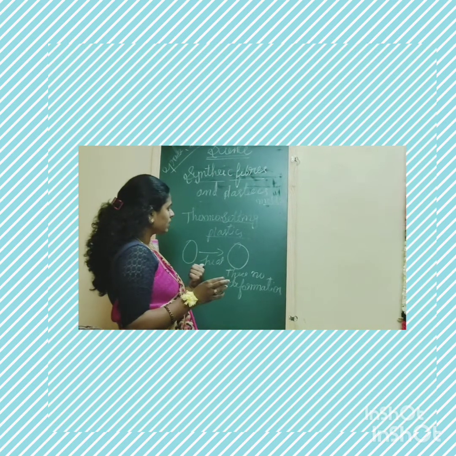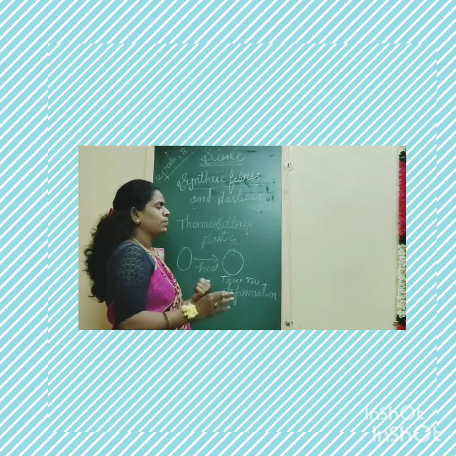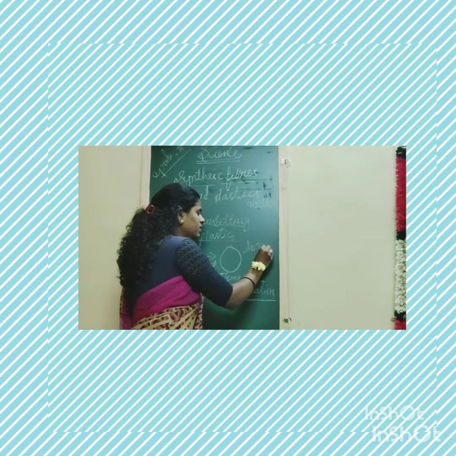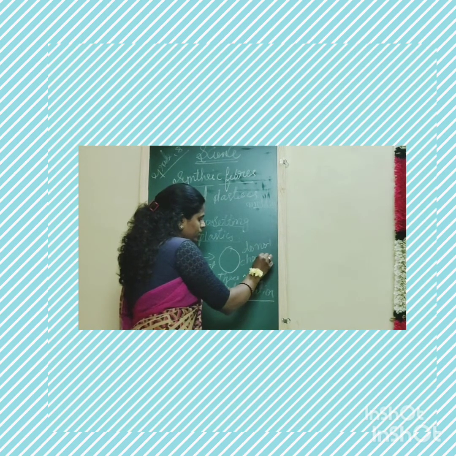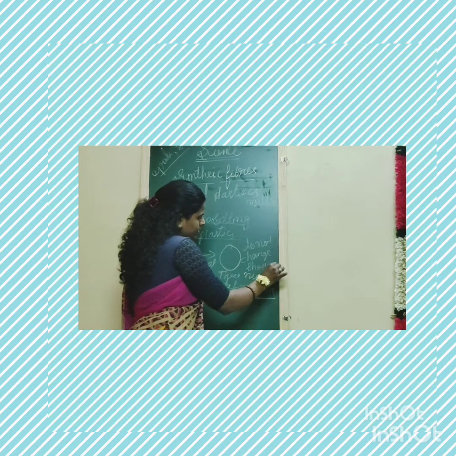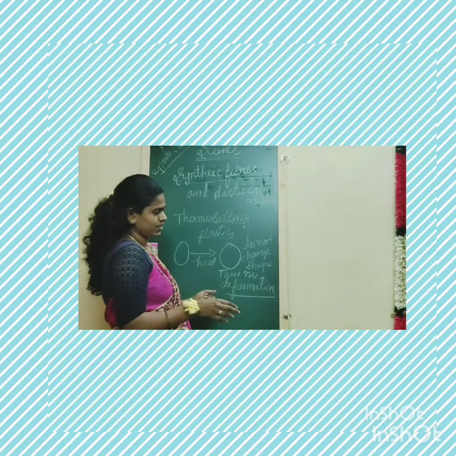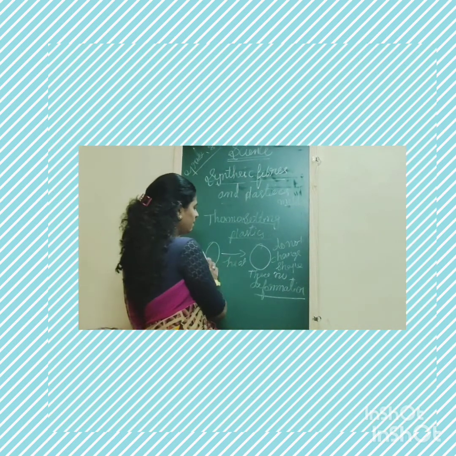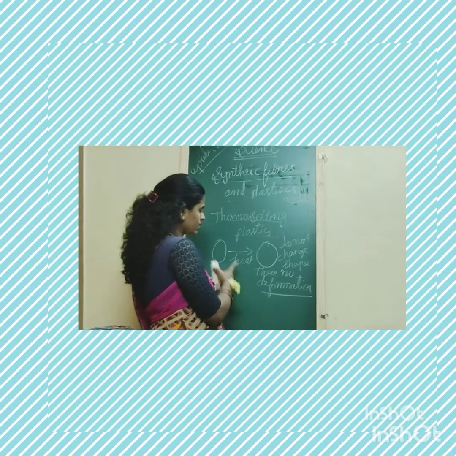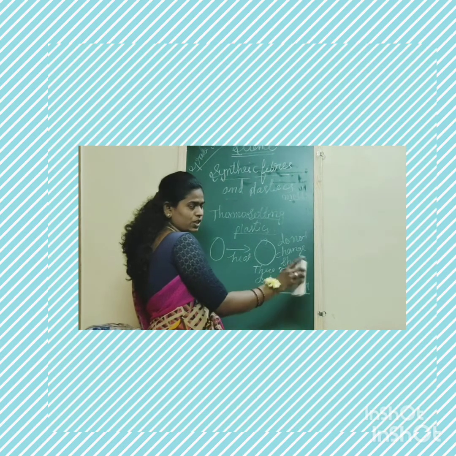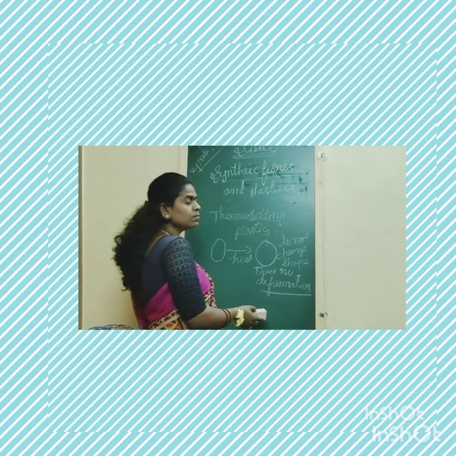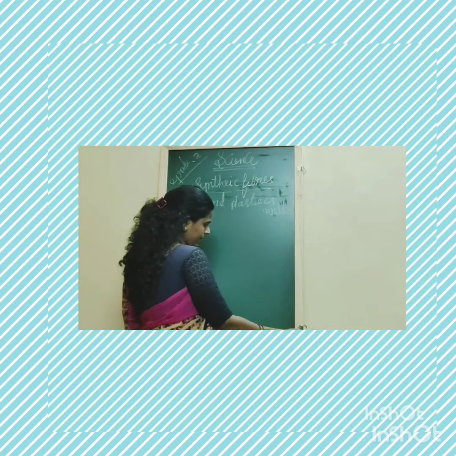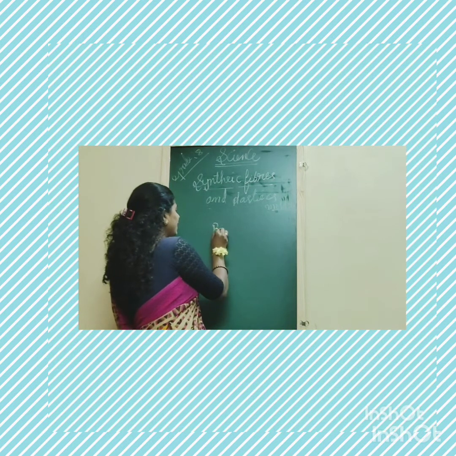Such types of plastics are called thermosetting plastics. So what are thermosetting plastics? The plastics that, even on applying heat, do not deform or change their shape. Now we shall study different examples of thermosetting plastics. Understood the definition? By applying heat, there is no change in the shape of these plastics. Two very important examples are bakelite.